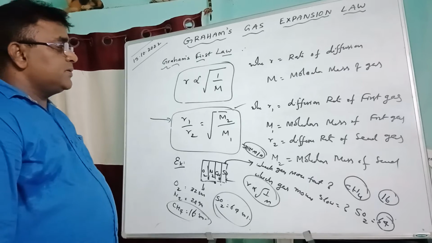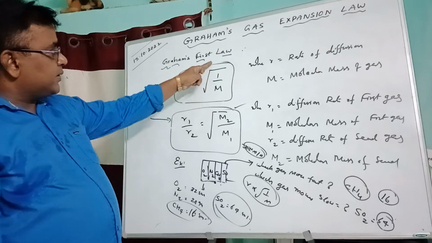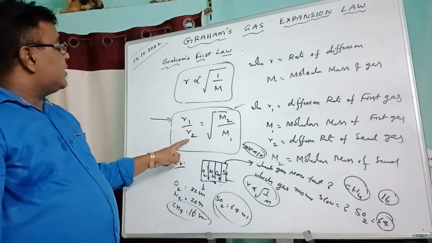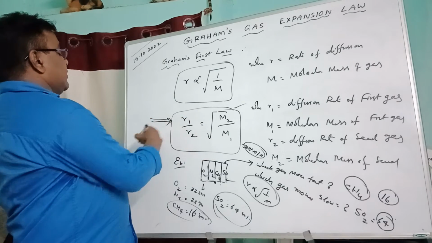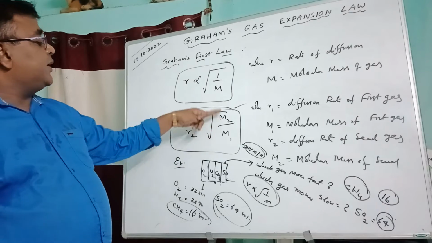So this is Graham's law: R proportional to root of 1 by m, or R1 by R2 is equal to square root of m2 by m1. That implies R1 by R2 is equal to square root of m2 by m1.